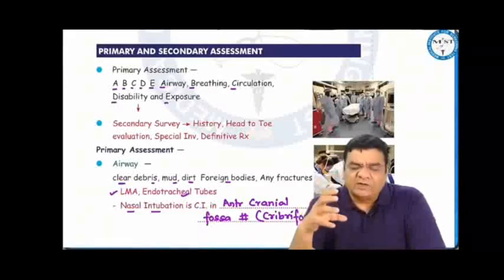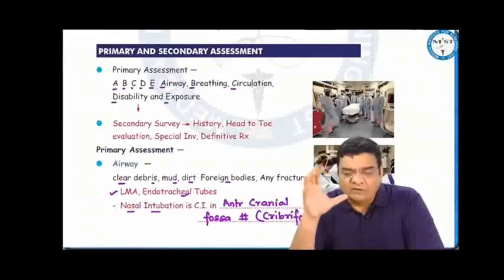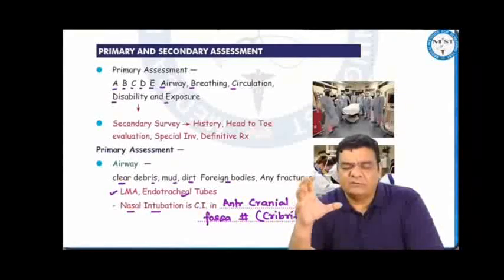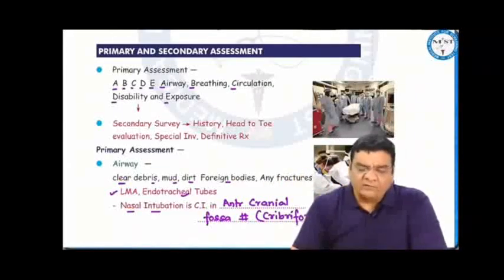So in the basic primary assessment, we have to ensure A for airway, B for breathing, C for circulation, D for disability, E for exposure. Once we are able to save the life of this patient, then we can do a secondary survey where we take a detailed history, do a detailed clinical examination, do the specific investigations and the definitive treatment of that particular injury. So in primary assessment, how can we secure the airway?